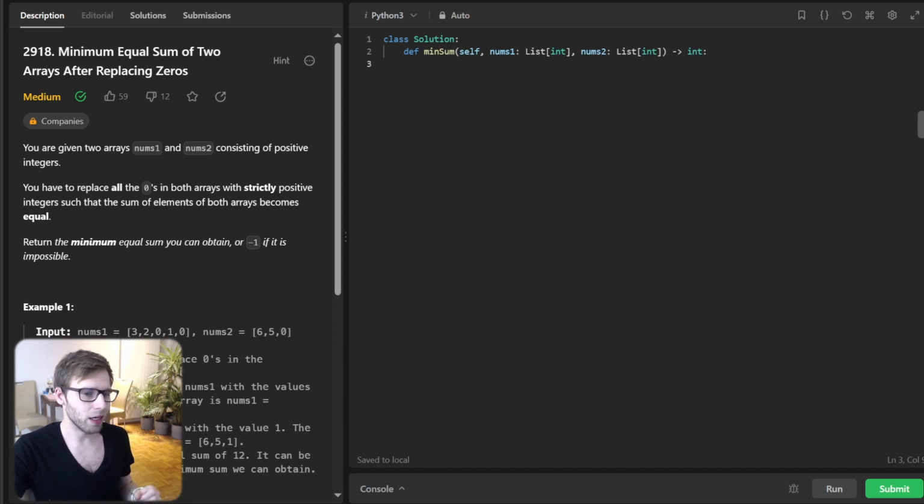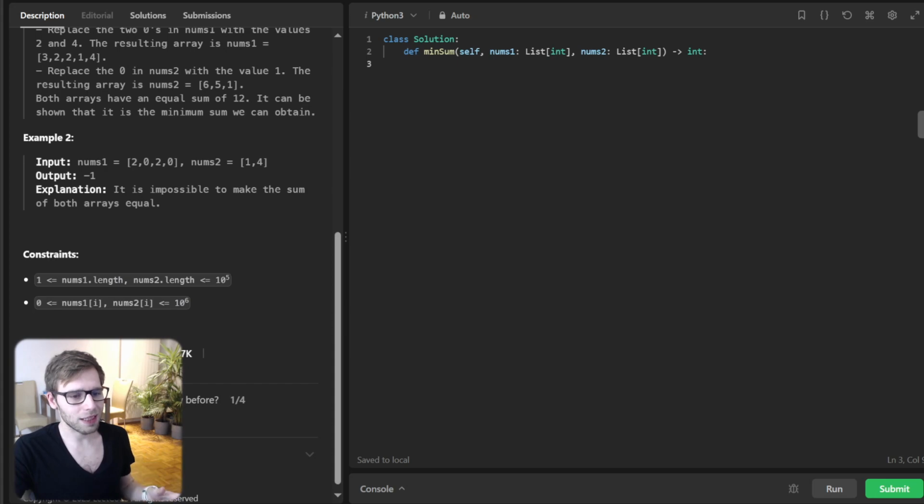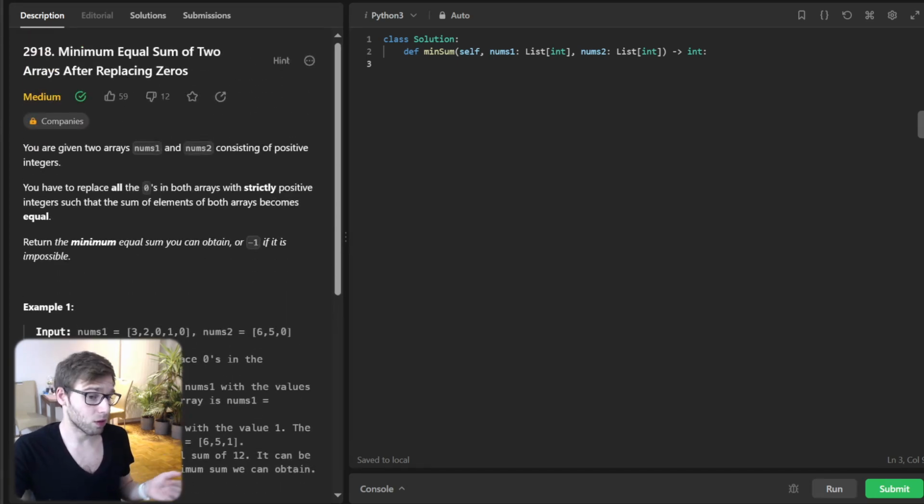So the problem we are addressing today is related to two arrays. So here is the task. Given two arrays num1 and num2 consisting of positive integers with some zeros in them, we need to replace all zeros with strictly positive integers such that the sum of elements of both arrays becomes equal, and the objective is to return the minimum equal sum you can obtain, or return -1 if it's impossible to do so.